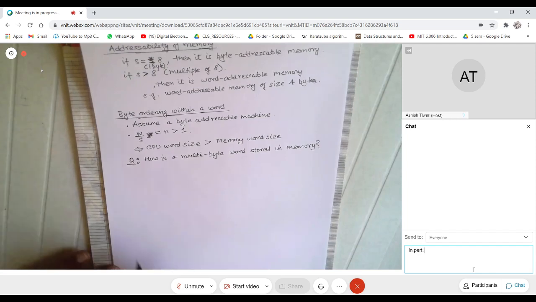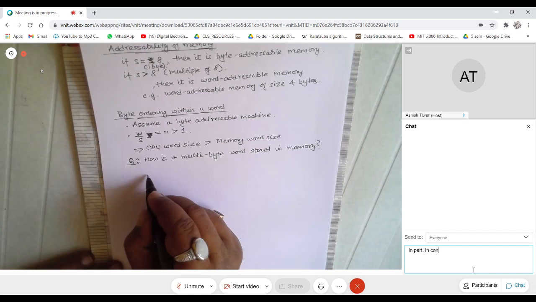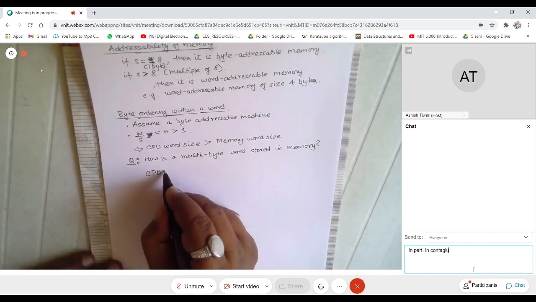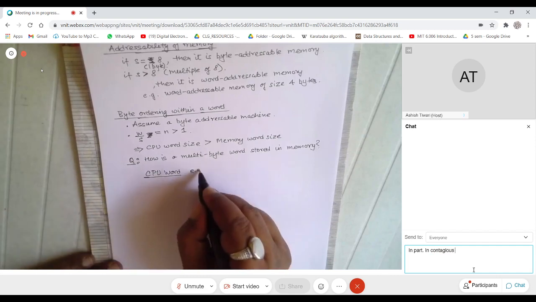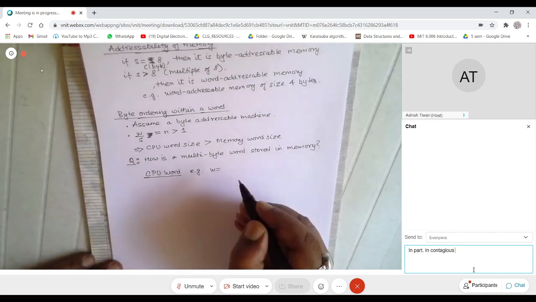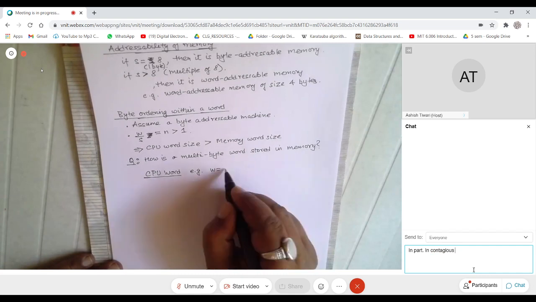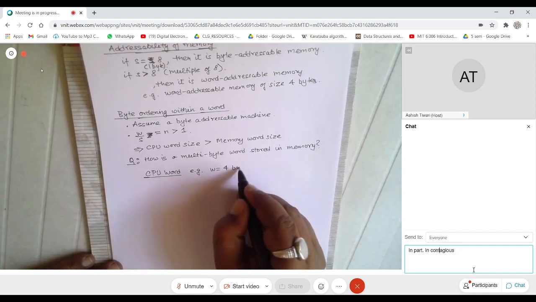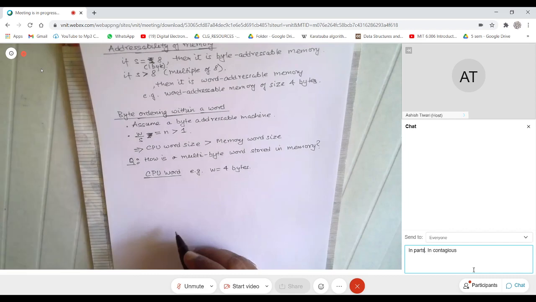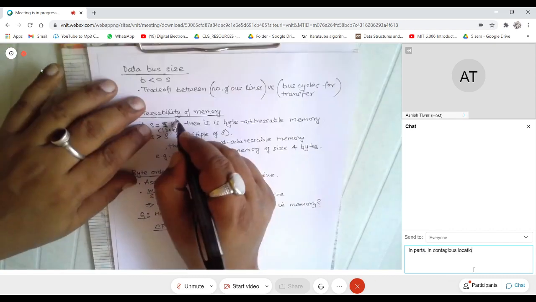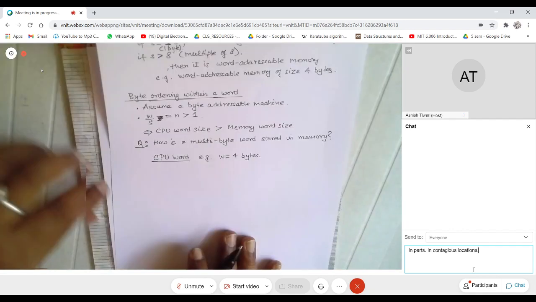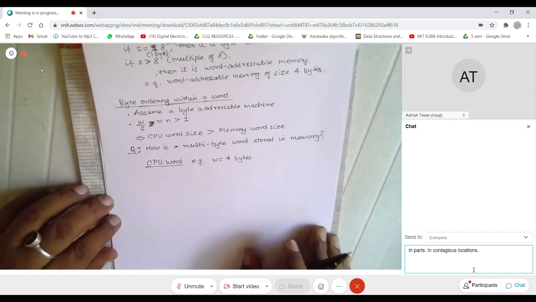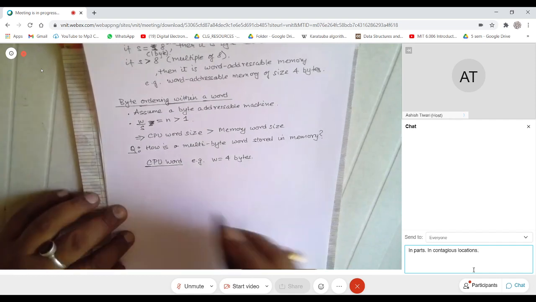Just to give you an example, suppose I have a CPU word, and say W is 4 bytes. This S was 8 bits.